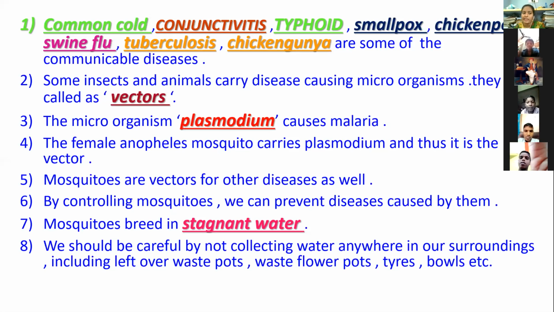Some animals and insects carry disease causing microorganisms. That is called vectors. What are vectors? Some insects and animals carry disease causing microorganisms. For example, the microorganism plasmodium.